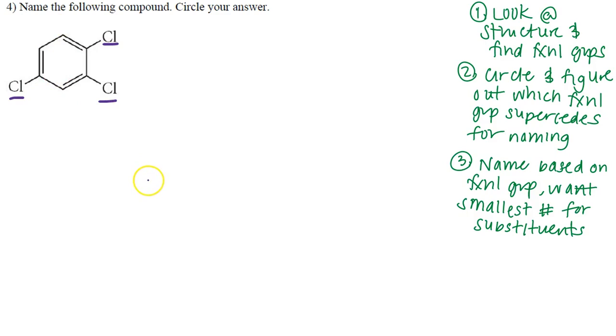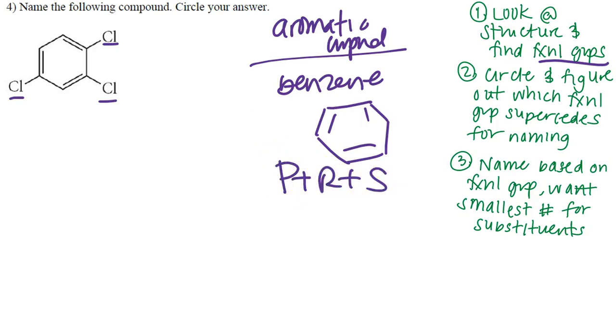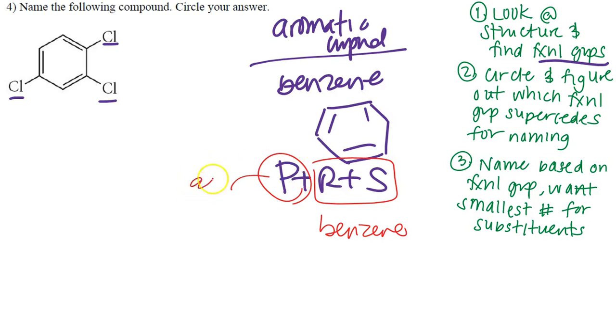Well, we know that alkanes can also have cycloalkanes, or you can even have alkenes that have cycloalkenes, for example. But we also knew that we have aromatic compounds as one of our functional groups. Okay? And an aromatic compound is like good old benzene. And benzene is going to be just exactly like the ring structure that we see here with our double bond. And so when I'm thinking of aromatic compounds, and specifically benzene, I go back to my prefix, my root, and my suffix. And guess what? Our root and our suffix are combined, so the end of the name is going to be benzene. That means we have to just consolidate our prefix, which is going to be in alphabetical order.